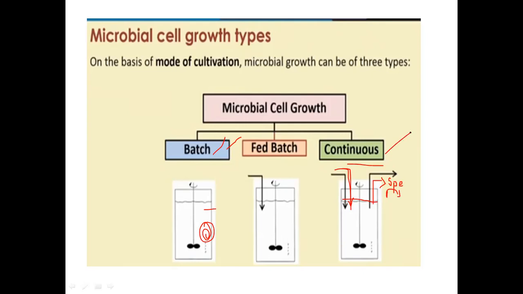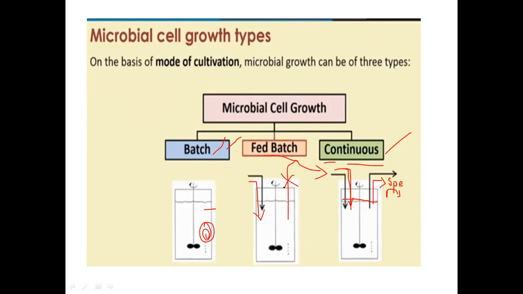Between these two, batch culture is a closed system. There is no supplementation of the nutrient. Continuous culture is the open system. There is intermittent supply of the nutrient. But in the case of fed batch culture, to the same fermenter or the same conical flask, we intermittently add the nutrient. Intermittently we supplement the fresh media, but there is no removal of the spent. Hence it is called fed batch culture.